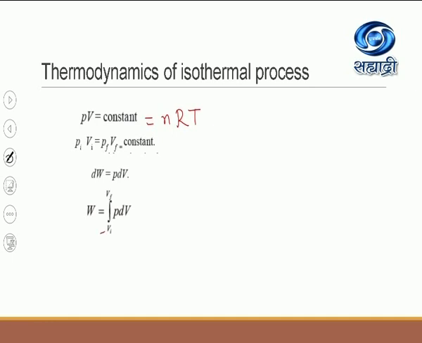Now why is it from Vi to Vf? Because Vi is the initial volume of the gas and Vf is the final volume of the gas.